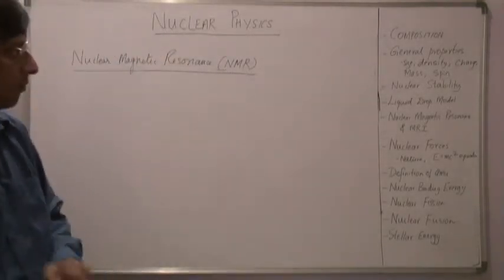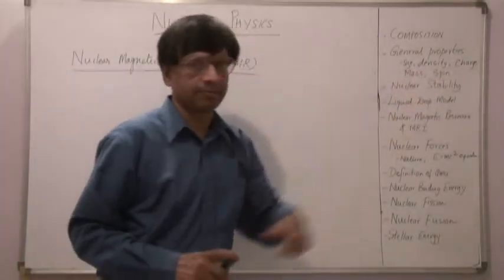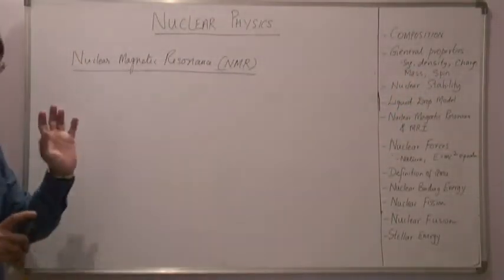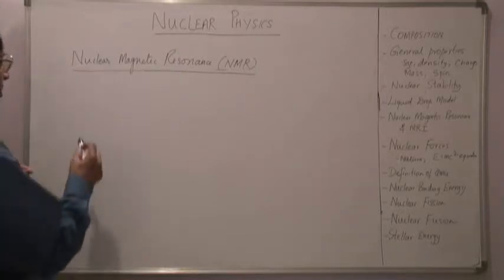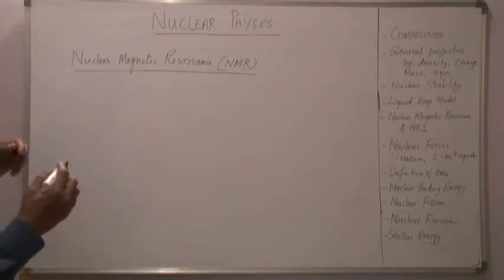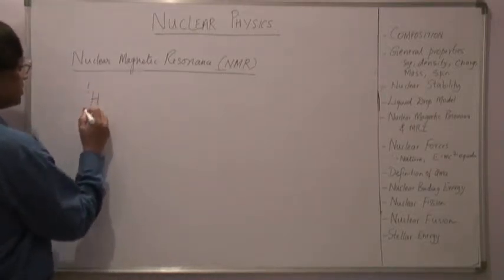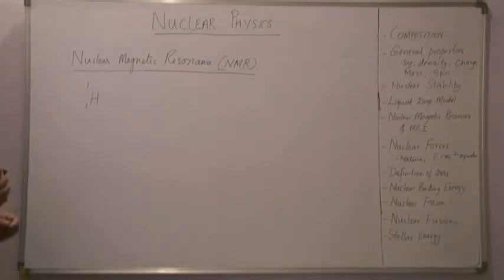We have discussed earlier that a nucleus has a spin. A nucleus has spin angular momentum. The angular momentum is called the spin of the nucleus. And now let us consider the simplest nucleus here, which is 1H1.